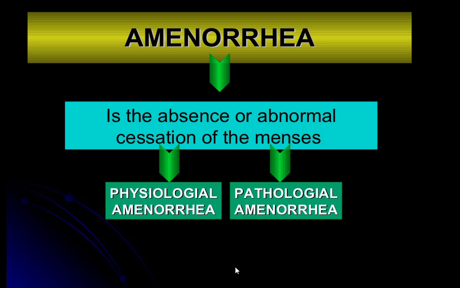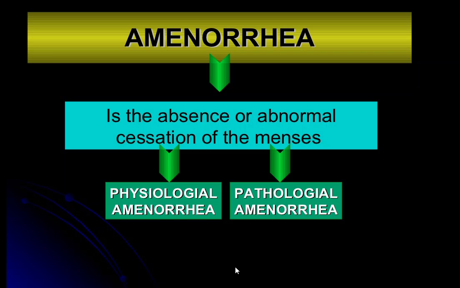Today we will start with the disorders, first the disorders related to menstruation, or abnormalities of menstruation, which are the same. If asked in the exams, you can write abnormalities or disorders of the menstruation, both are the same. First condition is amenorrhea. Amenorrhea is the absence or abnormal cessation of the menstruation. It means the girls are having no menstruation, or they have absence of the menstruation, or they have abnormally stopped the menstruation. That is known as amenorrhea.